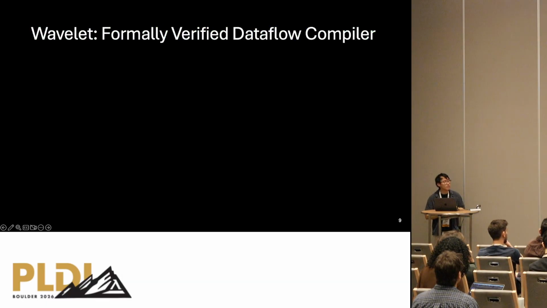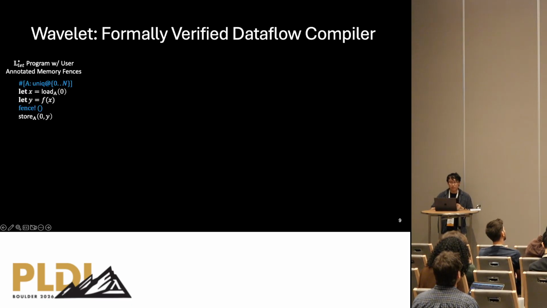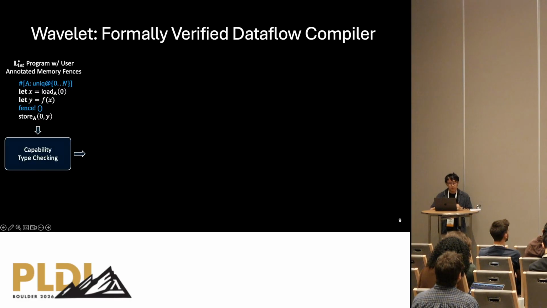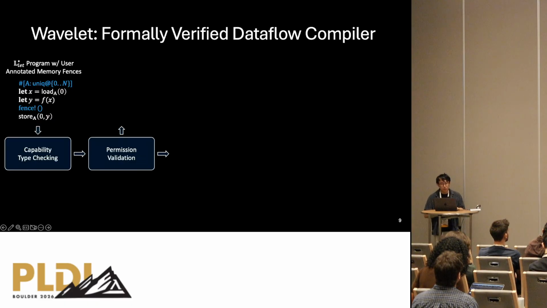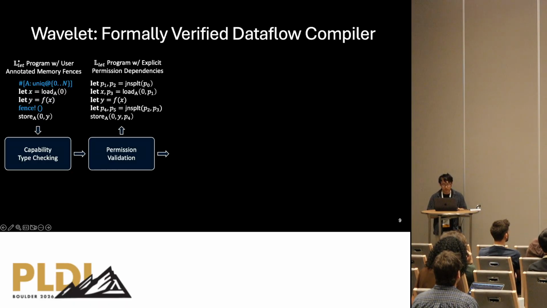So let's see how Wavelet works at a high level. The source IR is an imperative language that we're calling Lean star. The user has to explicitly annotate capabilities and fences for array accesses. And our type checker then uses these annotations to extract memory dependencies as explicit data dependencies, and it elaborates the source program into the second IR called Lean.